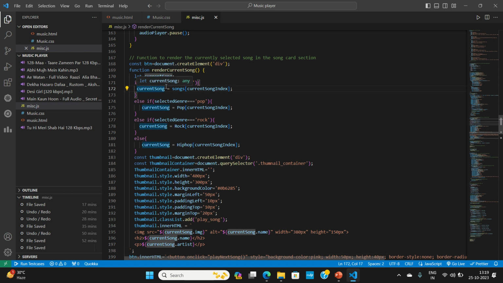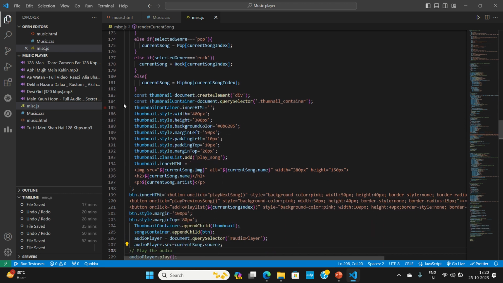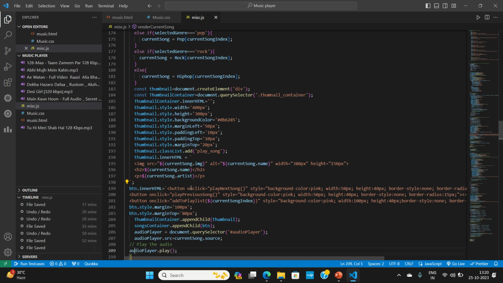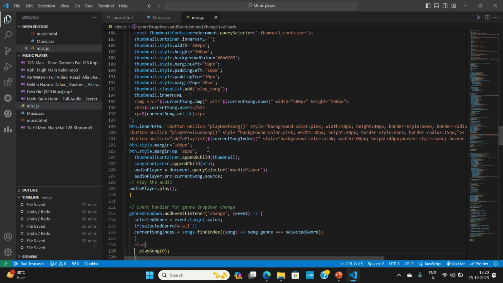So it will achieve from which genre we are clicking the song. According to that, the index will be taken from the current song index, and the current song is the song that is being played now. So from that particular genre, it will select that song, and as you can see, everything from that song is being collected using the current song. We are selecting everything, then to the song's container, we are adding the particular button.